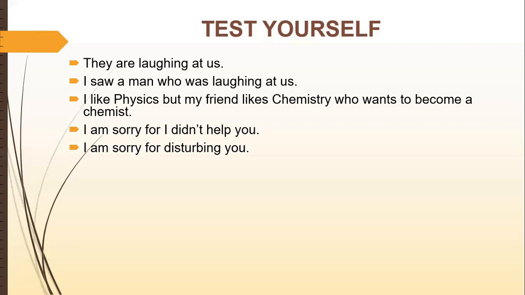Think about it. I'm sorry for disturbing you. Here I'm sorry is a sentence, a clause, and then for disturbing you is what? It's a phrase. So is it the example of compound, complex, or simple?